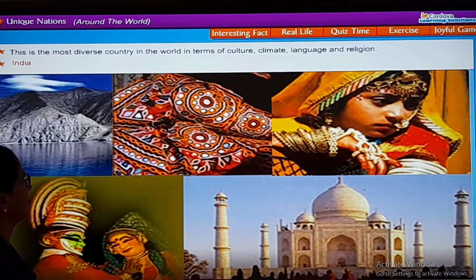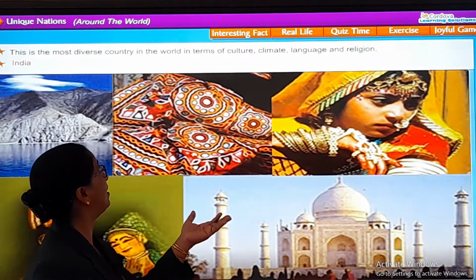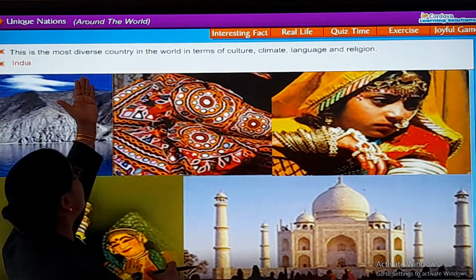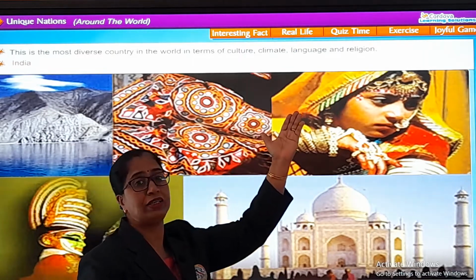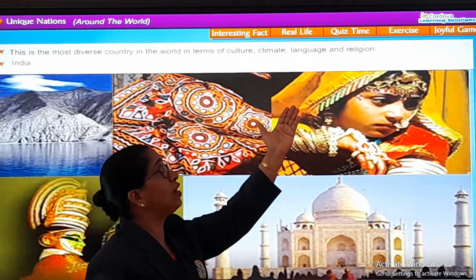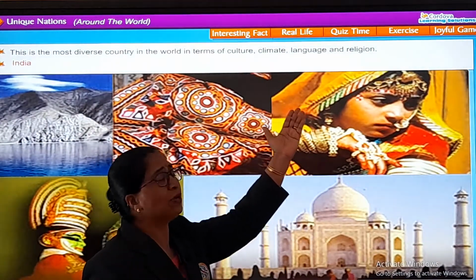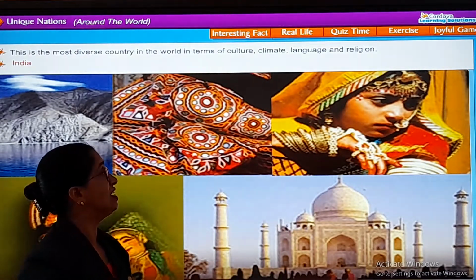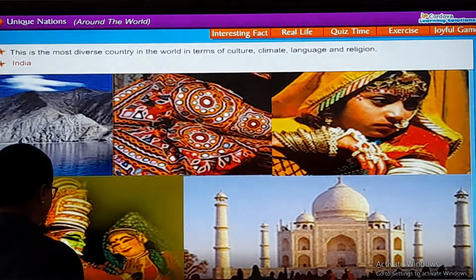This is the most diverse country in the world in terms of culture, climate, language and religion. India. So this we all know our nation, and we are proud of our nation because of its varied heritage. They have different, diverse, अलग culture है, climate you find in different places, different climate. Language also spoken by the people, Hindi, Gujarati, Marathi, Sindhi, so many languages in our country. And religion also, we follow so many different religions. Such a diverse nation, that is the uniqueness of India.